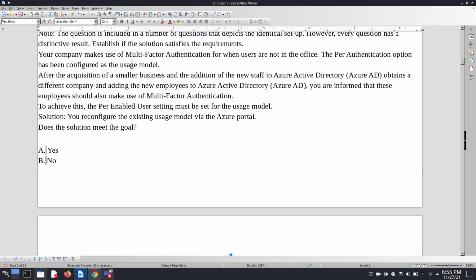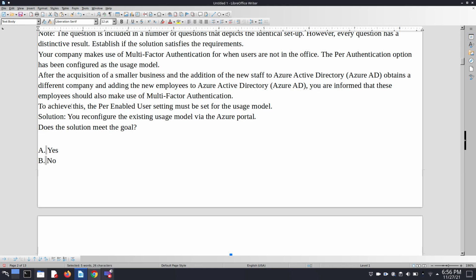Your company makes use of MFA, multi-factor authentication, for when users are not in the office. The per authentication option has been configured as the usage model. After the acquisition of a smaller business and the addition of the new staff to Azure AD from a different company, you are informed that these employees should also make use of MFA.